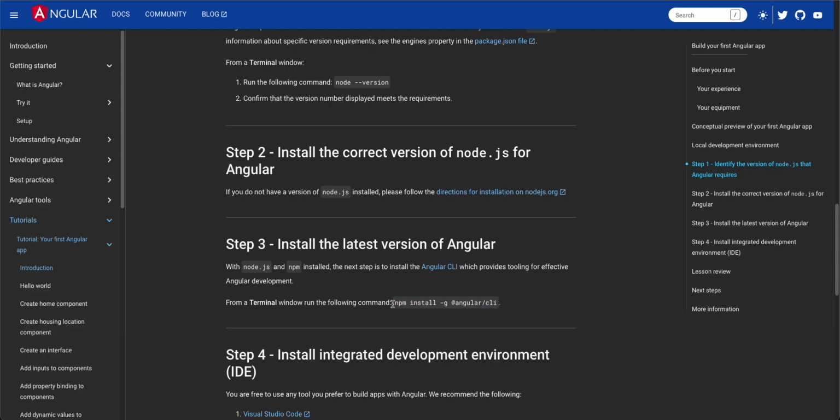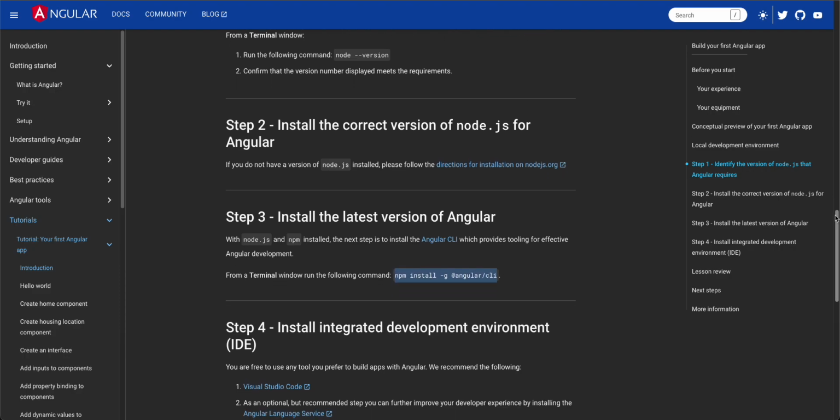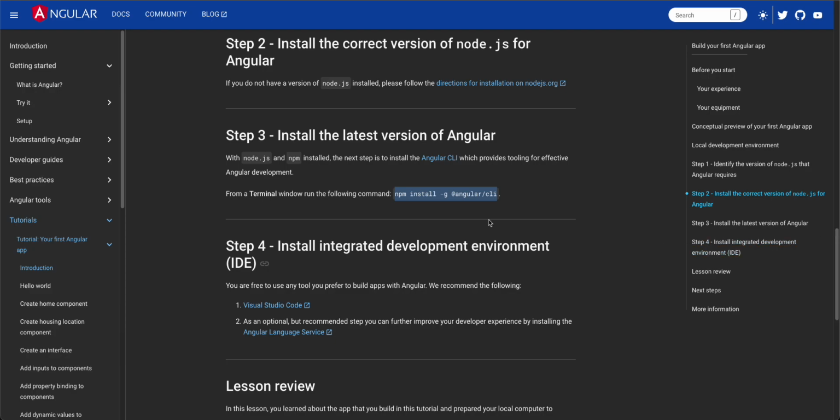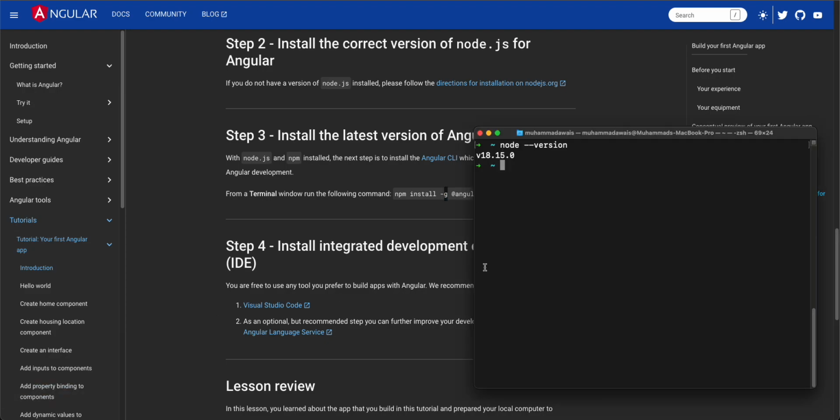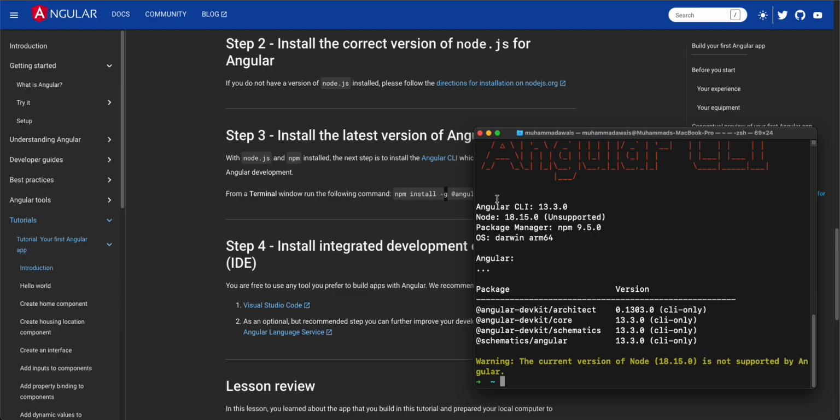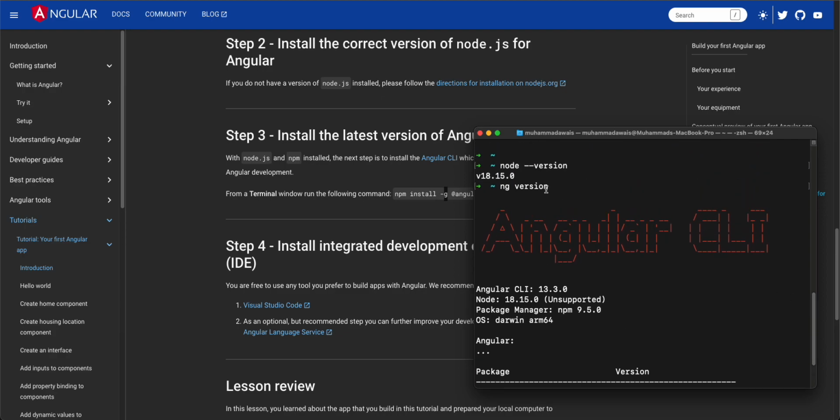Which will install the Angular development environment on your machine. From a terminal you can install Angular with -g, which represents global. Let me show you on a terminal. Angular is also installed on my machine. If I show you with ng version, this is a command for recognizing which Angular version you have installed.